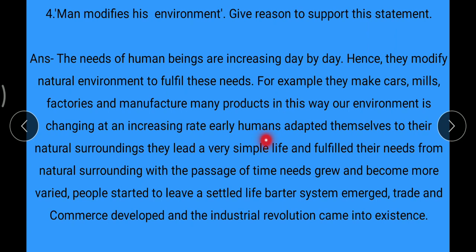Early humans adapted themselves to their natural surroundings. They led a very simple life and fulfilled their needs from natural surroundings. With the passage of time, needs grew and became more varied. People started to live a settled life. Barter system emerged, trade and commerce developed, and the industrial revolution came into existence.